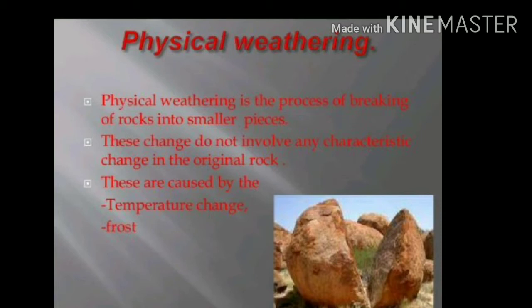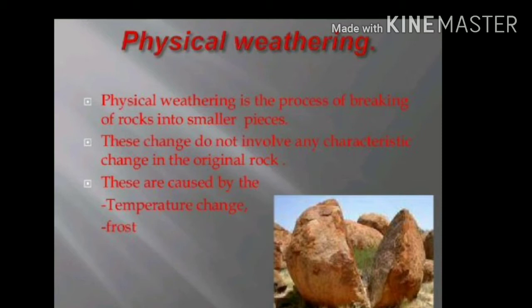They start to expand. Now whenever water or rain comes, at that time there is a sudden change in the temperature by which they start to break down into pieces.